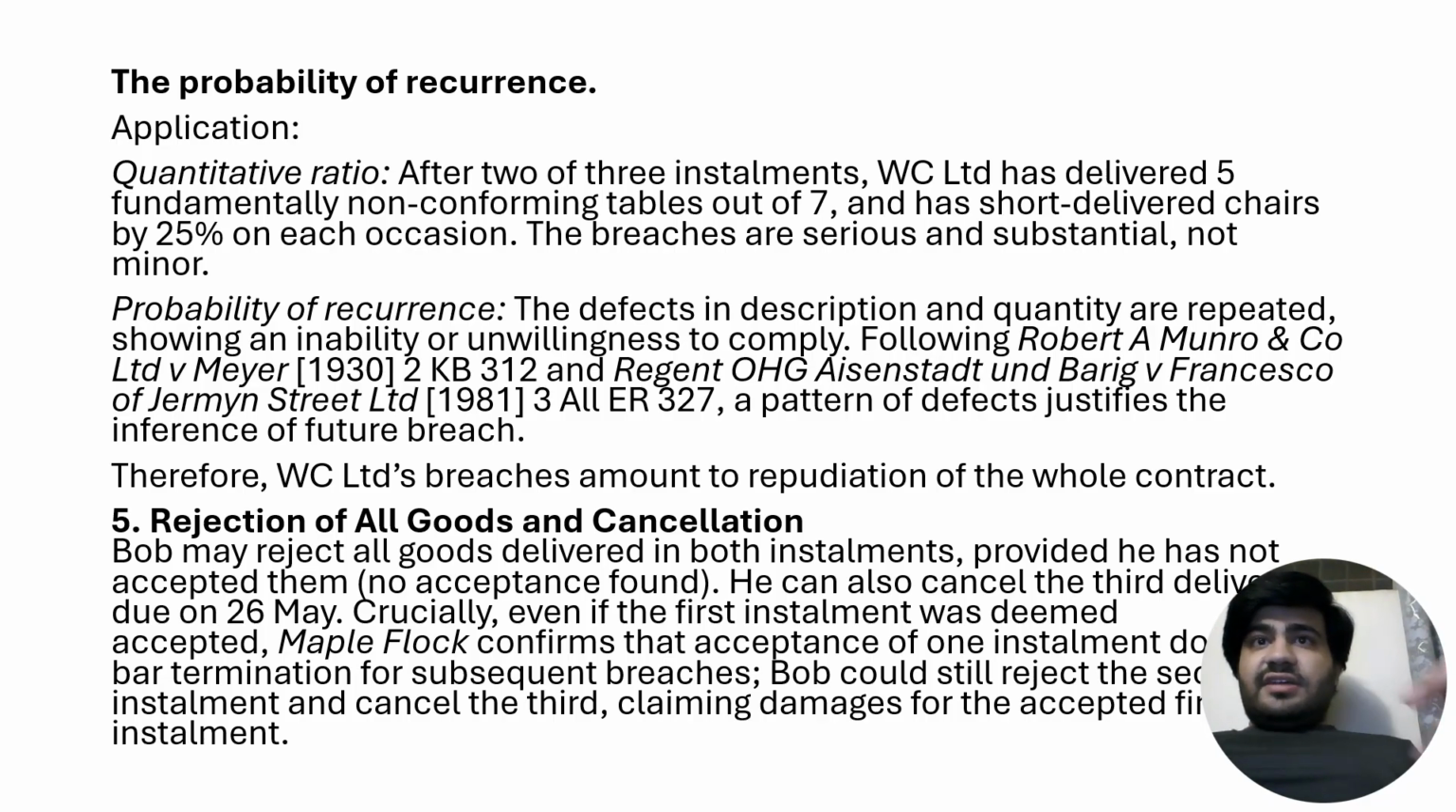Rejection of all goods and cancellation: Bob may reject all goods delivered in both installments, provided he has not accepted them. No acceptance forms. He can also cancel the third delivery due on 26th May. Crucially, even if the first installment was deemed accepted, Maple Flock confirms that acceptance of one installment does not bar termination for subsequent breaches. Bob could still reject the second installment and cancel the third, claiming damages for the accepted first installment.